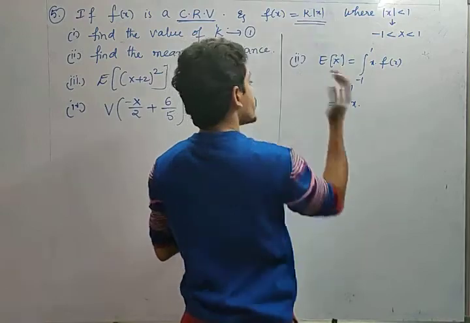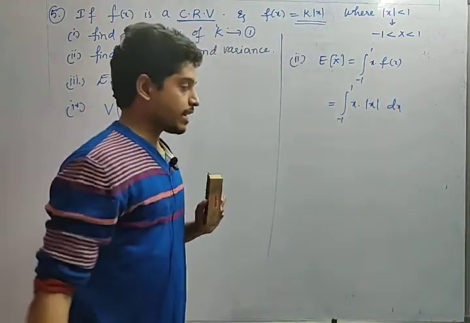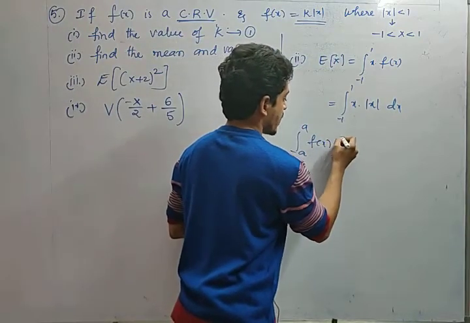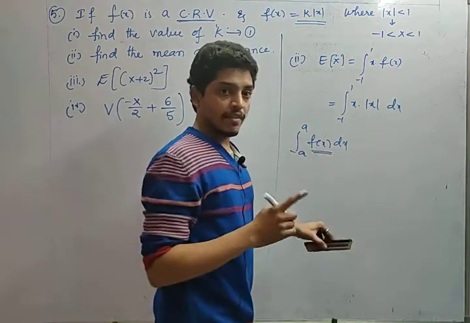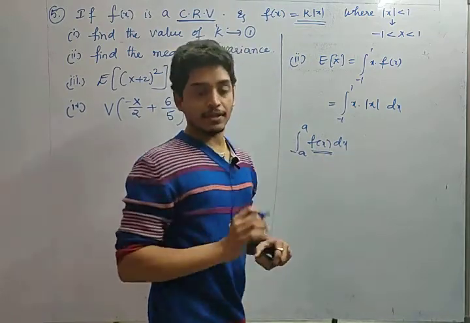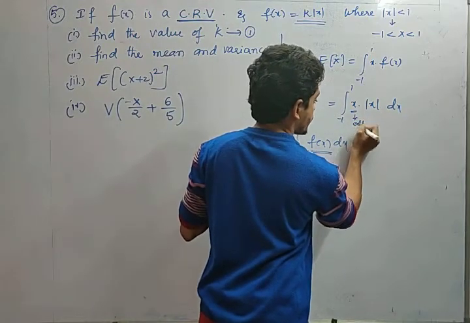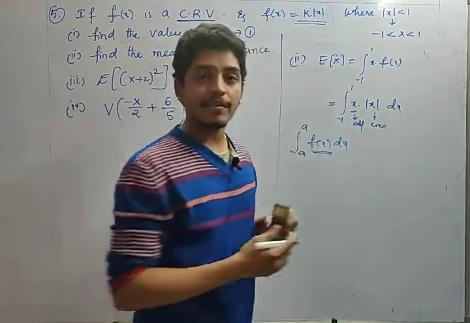1, right? So 1 into mod x is mod x into dx. See, listen carefully, integral minus a to a f of x dx, what we have discussed: when the function is odd the value is 0, when the function is even it is 2 into 0 to a f of x dx, right? So this x power 1 is nothing but an odd function, right? Mod x is an even function. What is the product of odd and even function, friends?